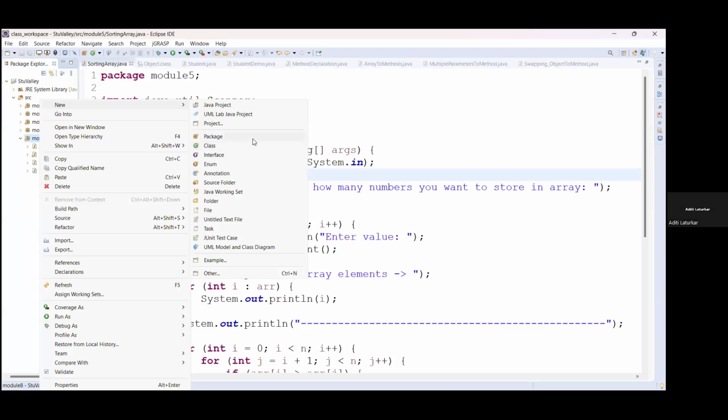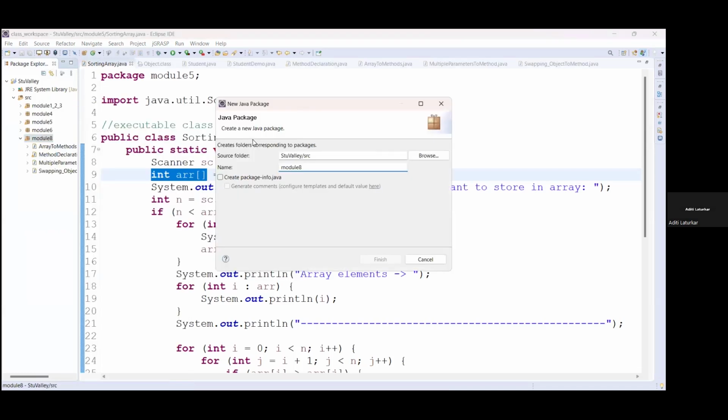Okay, so I will create another package. It is nothing but a sub package. Whenever you want to create a sub package, you have to use the dot operator in the main package, use the dot, and after that give the name of the next package, meaning the subfolder basically. So here I am using object array.